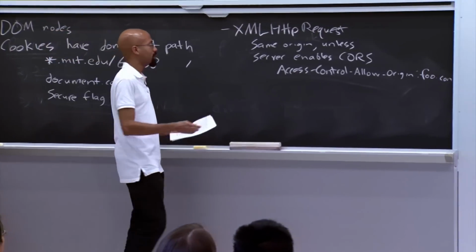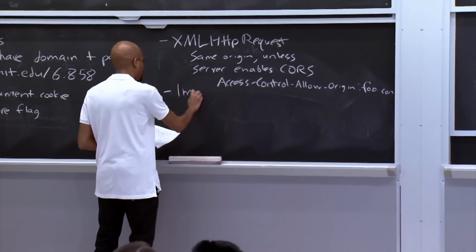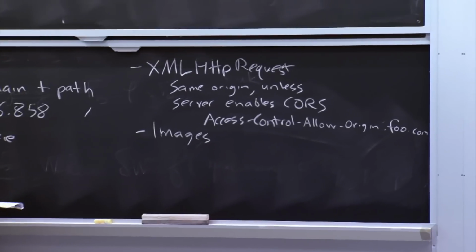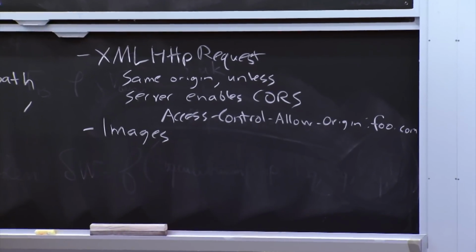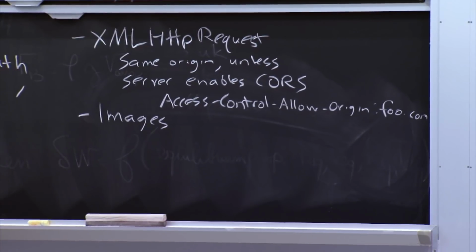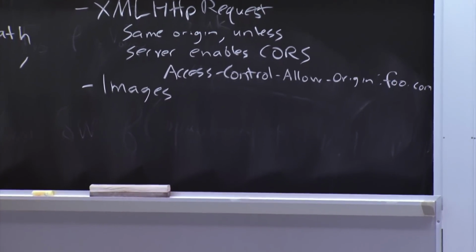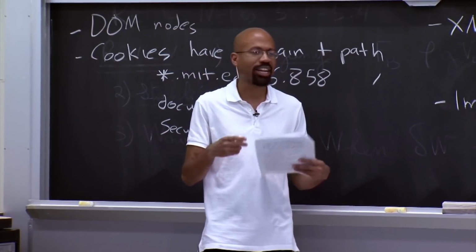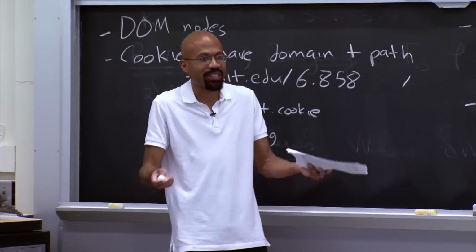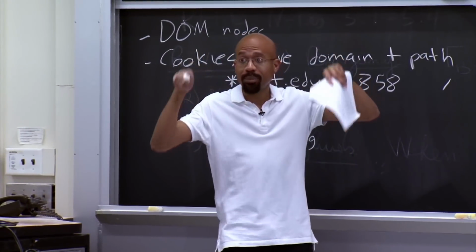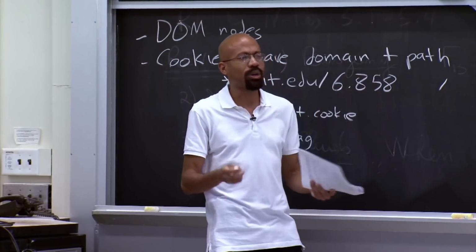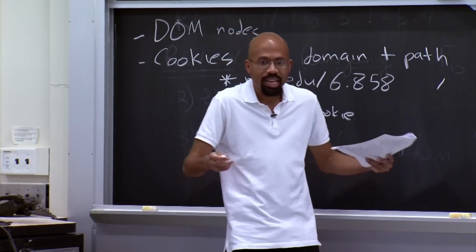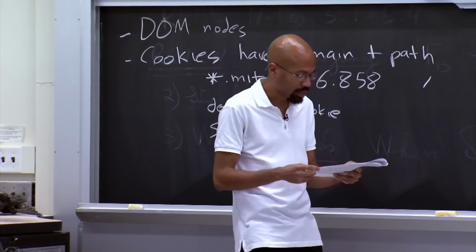So there's a bunch of other resources we could look at. For example, images. A frame can load images from any origin that it desires, but it can't actually inspect the bits in that image. Right? Because the same origin policy says that having different origins directly inspect each other's content is a bad thing. So the frame can't inspect the bits, but it can infer things like what the size of the image is, because it can see where the other DOM nodes in that page have been placed, for example. So this is another one of these weird instances where the same origin policy is ostensibly trying to prevent all information leakage, but it can't prevent all of it because embedding inherently reveals some types of information.